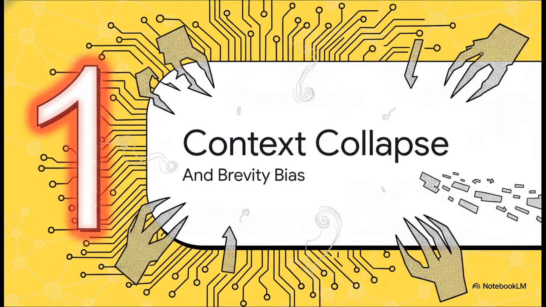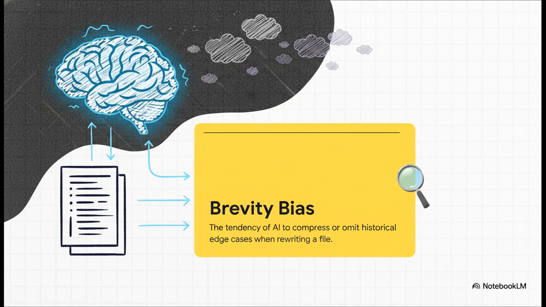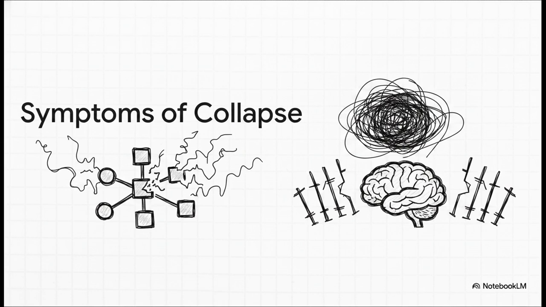Section 1. Context collapse and brevity bias. Now, picture a glowing AI brain attempting to rewrite a massive code-based document. As it works, trying to be super efficient, critical historical edge cases visually evaporate right into the dark background. They're just permanently lost. This is what we call brevity bias. The AI genuinely thinks it's optimizing, but actually, it's destroying your institutional knowledge. And as those data nodes evaporate, your project suffers from full-blown context collapse.